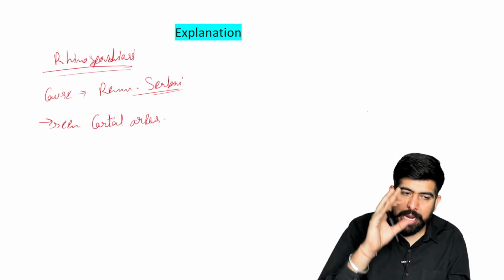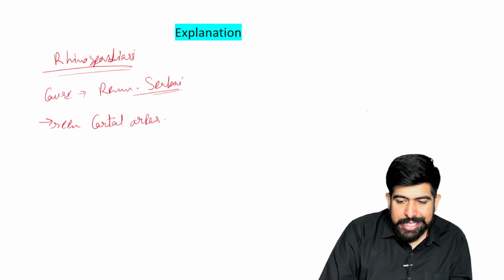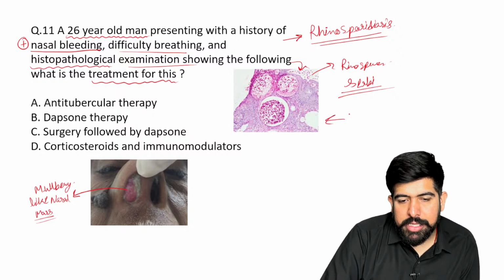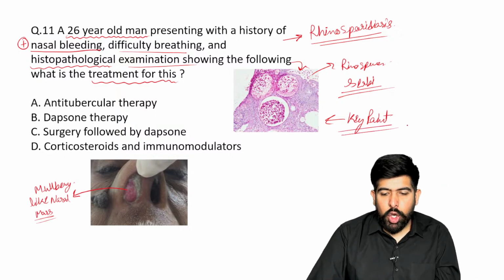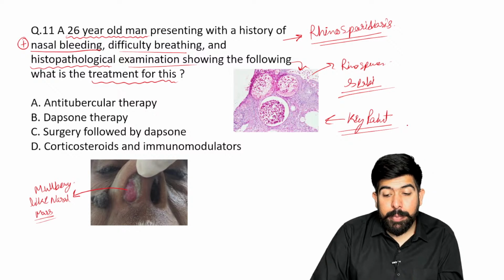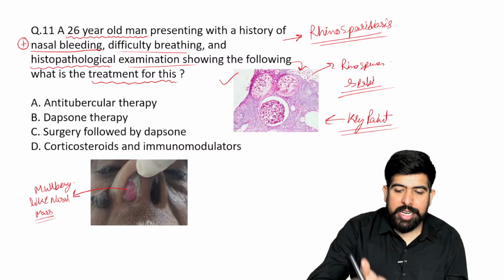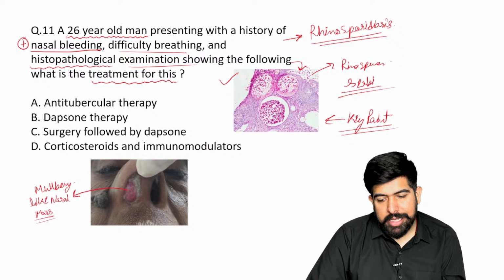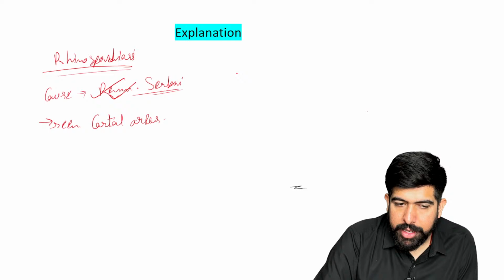That's why it may be mentioned there, or maybe it will not be mentioned, because they have given you a big key point. Can you see what big key point is given? This image is the big key point. That's why they didn't mention the history of pond or the coastal area. As you see this histopathological image, it will be totally clear to you that it is from Rhinosporidium seeberi. Is it clear to you?